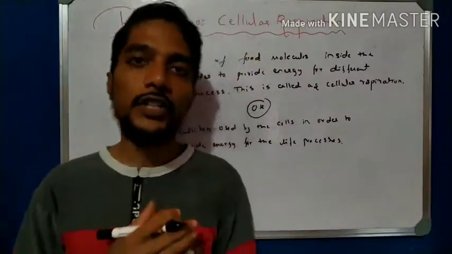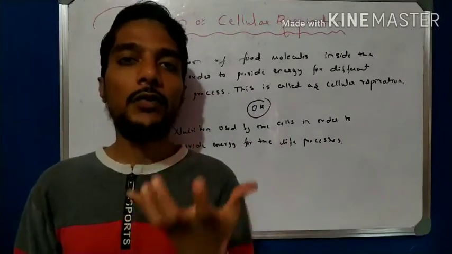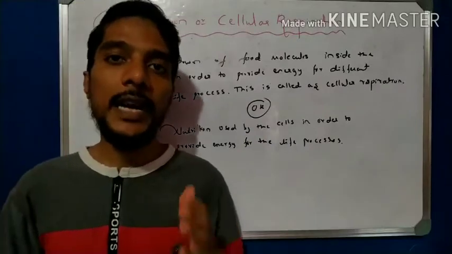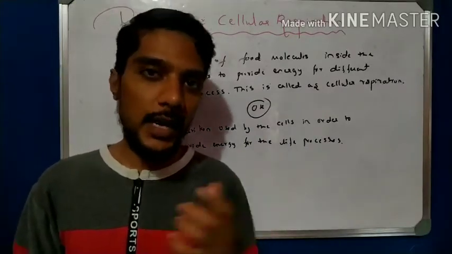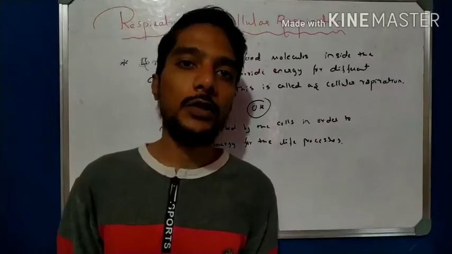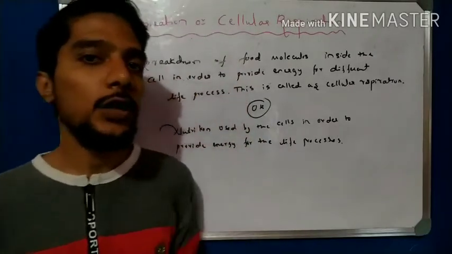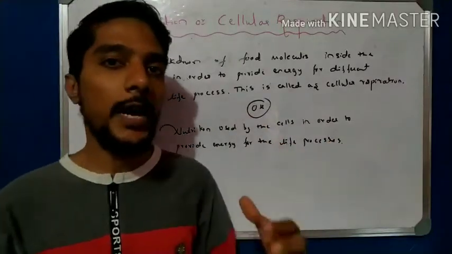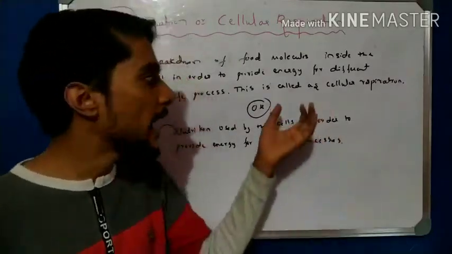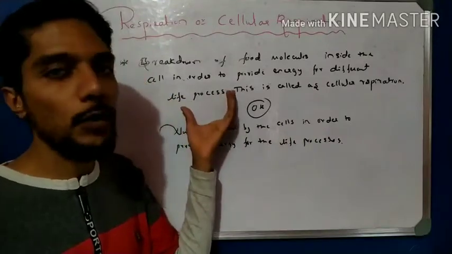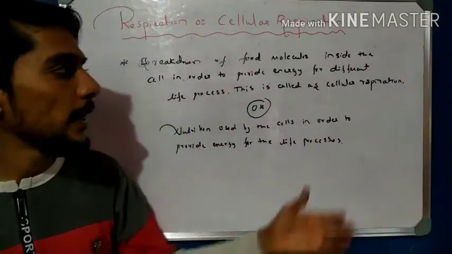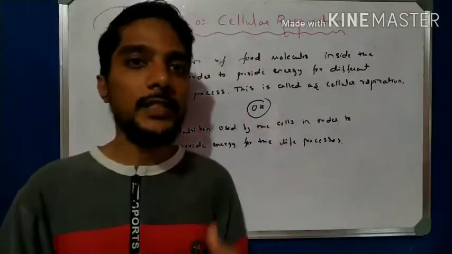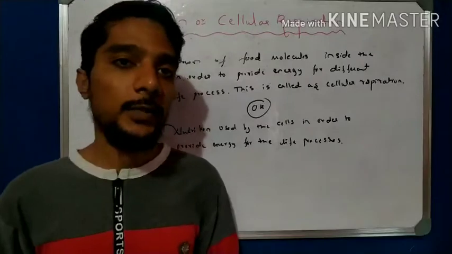Now we take the nutrition, we take the food. The food is slowly digested from complex to simple, completely digested in the small intestine, absorbed by the villi, and then enters the blood. There it is broken down to get energy, and that energy is used for the different life processes. That is called cellular respiration, and since it takes place inside the cell, it is called cellular respiration.